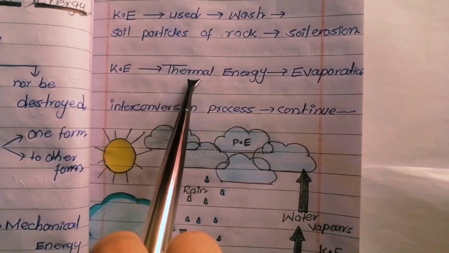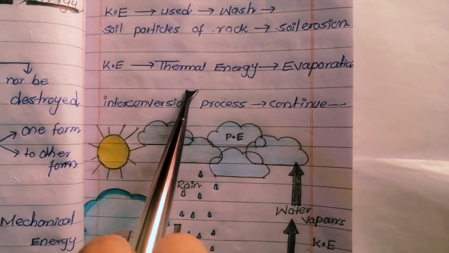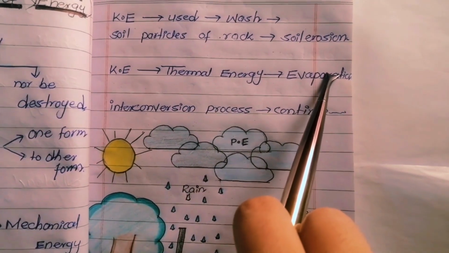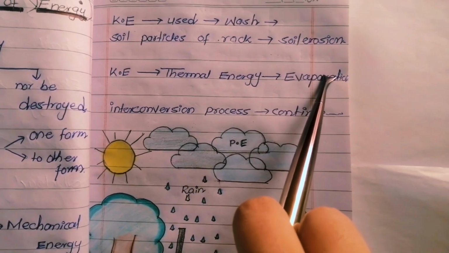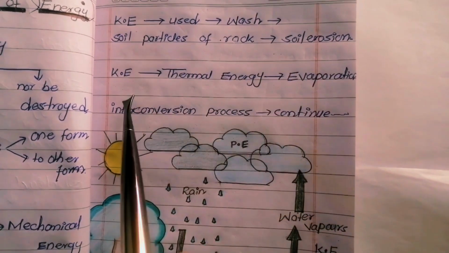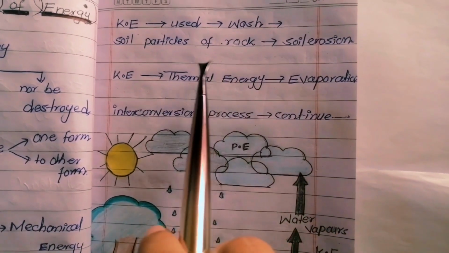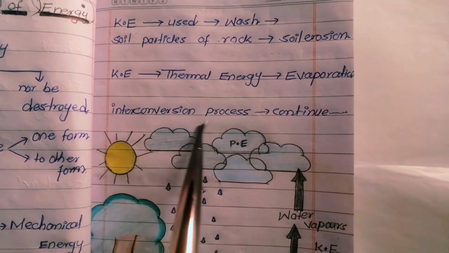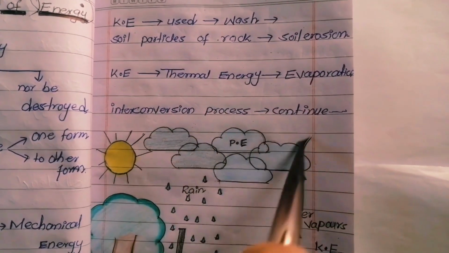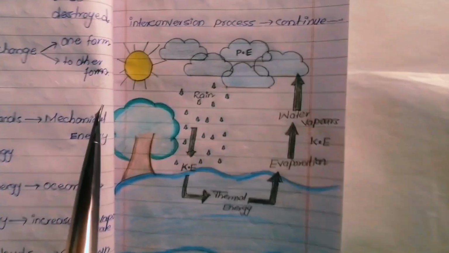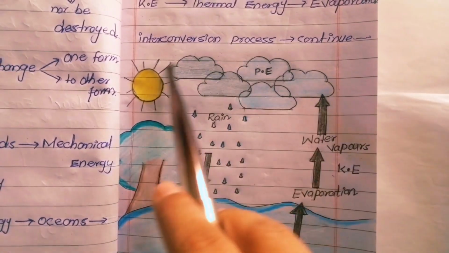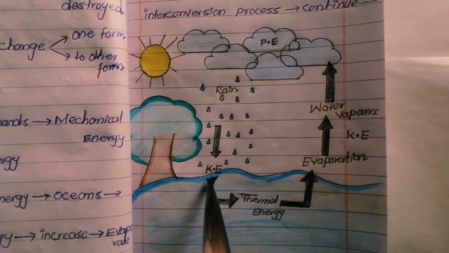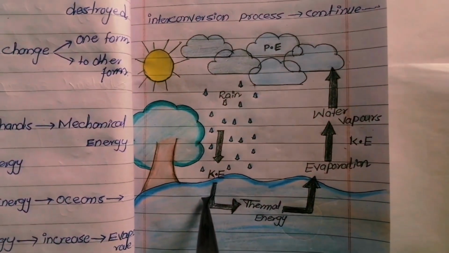And then due to the increase of thermal energy, the water starts to evaporate and the process of evaporation will start. And then from the evaporation, the water again changes into vapors. In this way, the interconveyance process will continue. Here, with the help of a diagram, we will explain the process of interconveyance of energy.